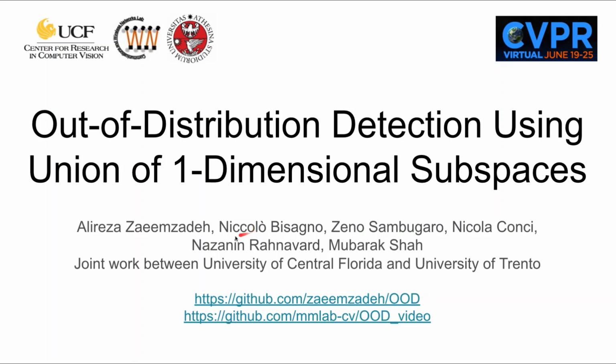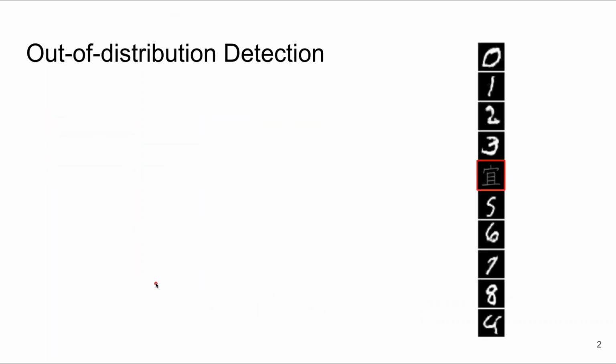Hi, my name is Aliweza, and I will present our CVPR 2021 paper, Out-of-Distribution Detection using Union of One-Dimensional Subspaces. This is a joint work between the University of Central Florida and University of Toronto.